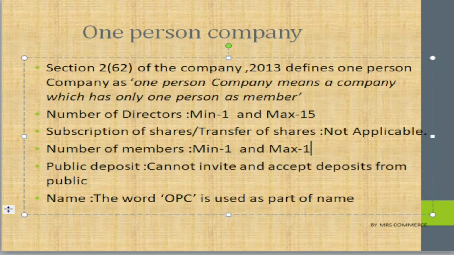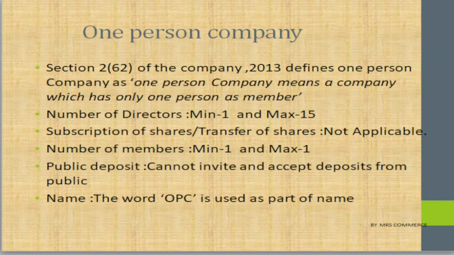When we say public deposit, a one person company cannot invite and accept deposits from the public. It is not legally allowed. If a company is a one person company, after its name it has to use the word OPC. That is, if the name of the company is ABC, it has to be written as ABC OPC. OPC means one person company. So it is mandatory that if any company is a one person company, then it has to use the word OPC.